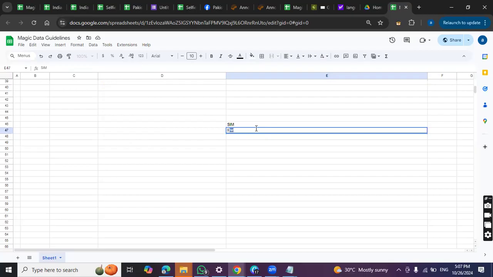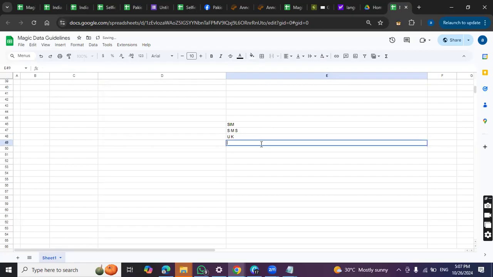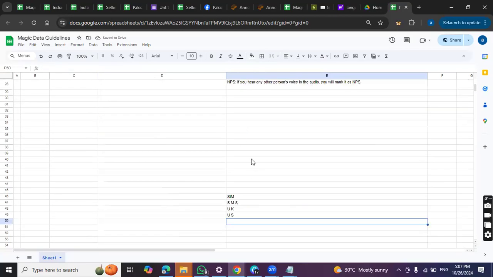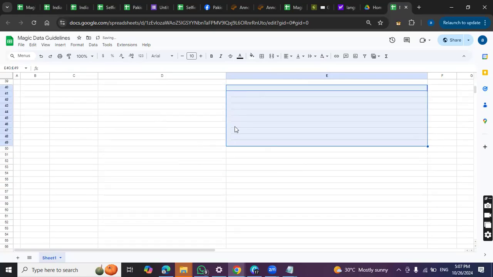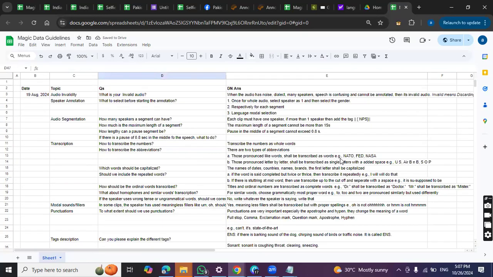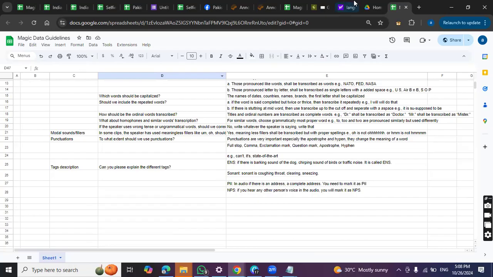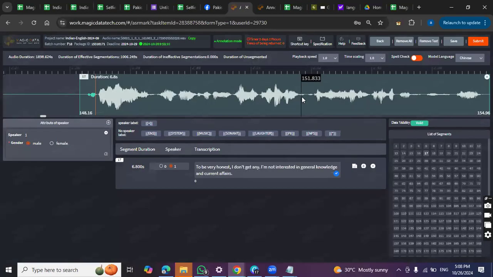But for those abbreviations which are pronounced separately, for example, SMS, what we're going to use is that give it a space, S M S. Or for example, UK. Or for example, US. So these are 2 different kinds of abbreviations, right? So one is spoken separately, where the letters are separated. For example, Airbnb, SOP, right? So you are going to add a space, but for the rest, you have to write it without a space. So I think that's it. We covered all the rules.